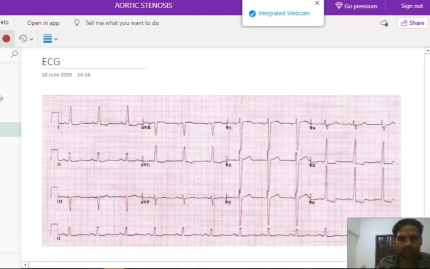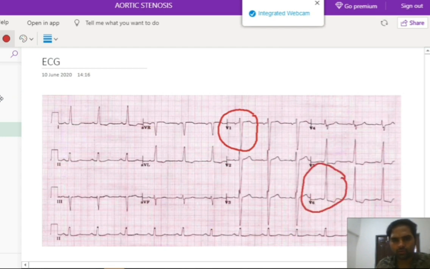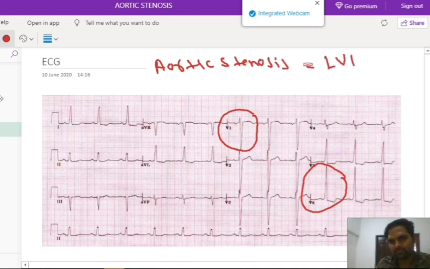Now in aortic stenosis we actually look at two leads. This is the V1 lead and we will look at the V6 lead. These are the two leads we will look at. Okay, now what actually happens in aortic stenosis? In aortic stenosis there will be left ventricular hypertrophy. So whatever ECG changes we observe in left ventricular hypertrophy, the same changes we will see in aortic stenosis.